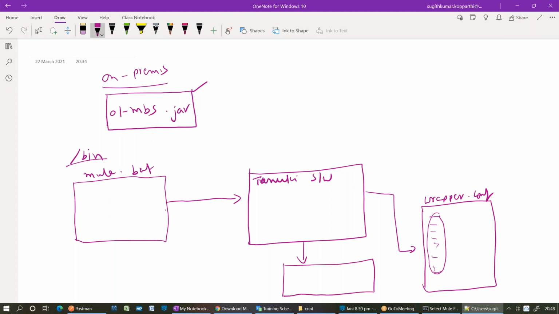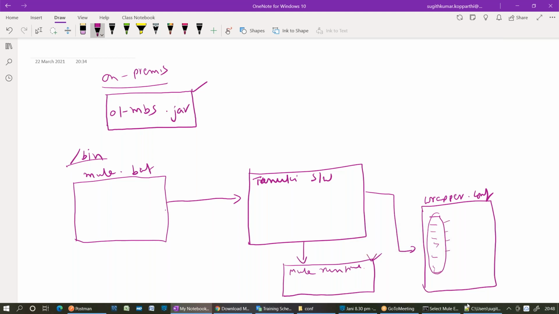This Java application is nothing but your Mule runtime. So how can I call this Mule runtime a Java application? As I said, Tanuki will read all these configurations, and based on that it will start the runtime.